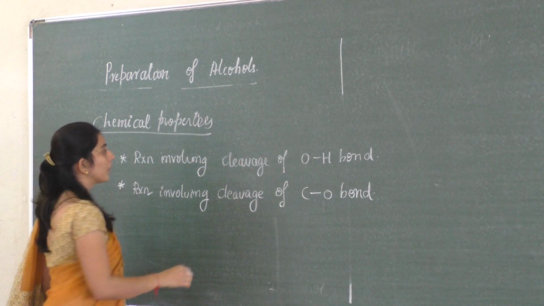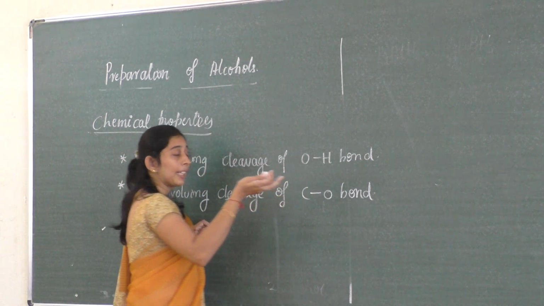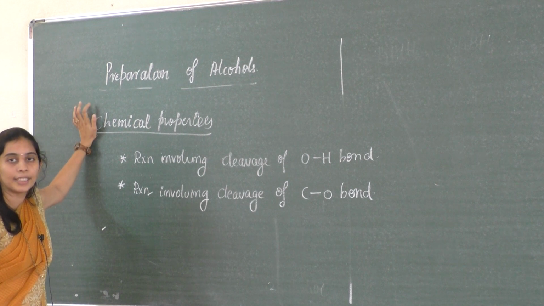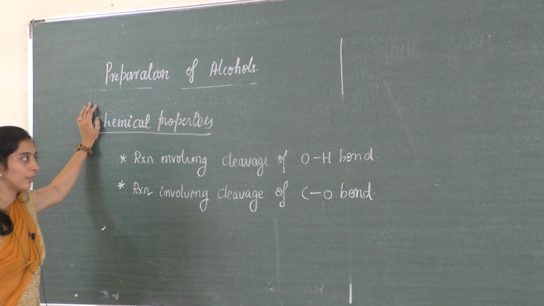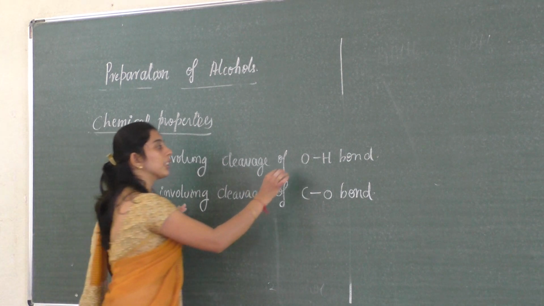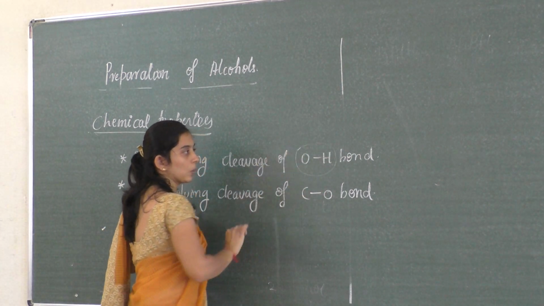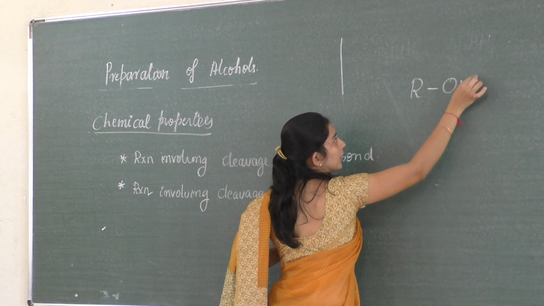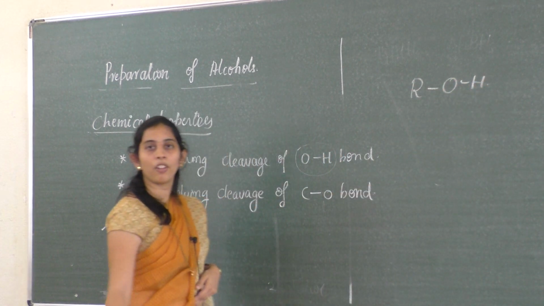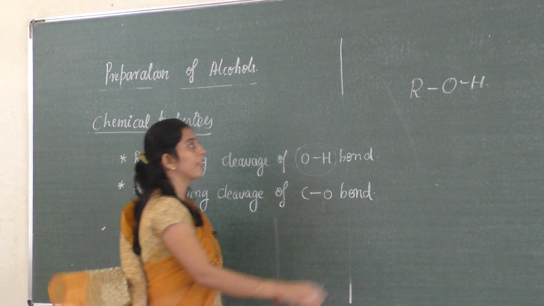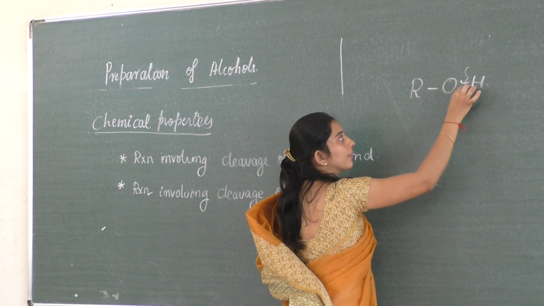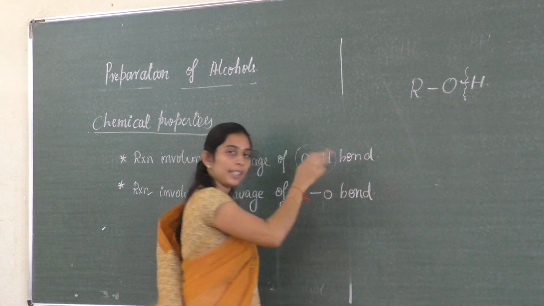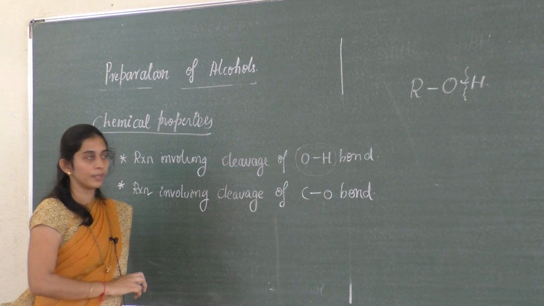As I told earlier, alcohol sometimes acts as a nucleophile, in some other case it acts as an electrophile. If the cleavage of the OH bond takes place, we write generally ROH, isn't it? This is the general formula of an alcohol. If the cleavage takes place here, then we say that it undergoes a nucleophilic reaction.